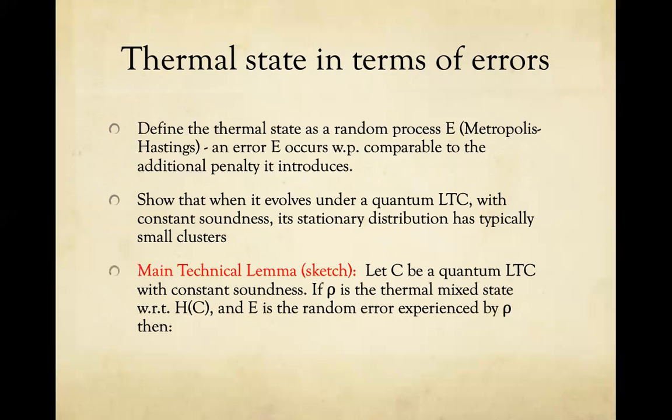So formally, we say this: if C is a quantum LTC with constant soundness and rho is a thermal mixed state, e to the minus beta H of C, then if you look at a typical error, its maximal connected component is logarithmic. In other words, for sufficiently small t, which is 1 over log n, the quantum local testability property forces the errors to be very, very well spread out. And this is a crucial component.